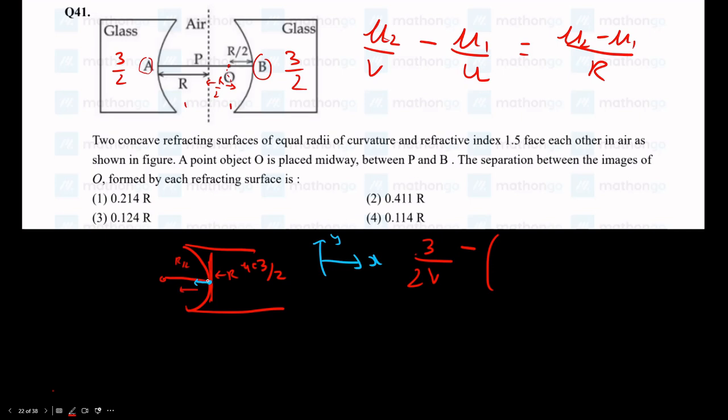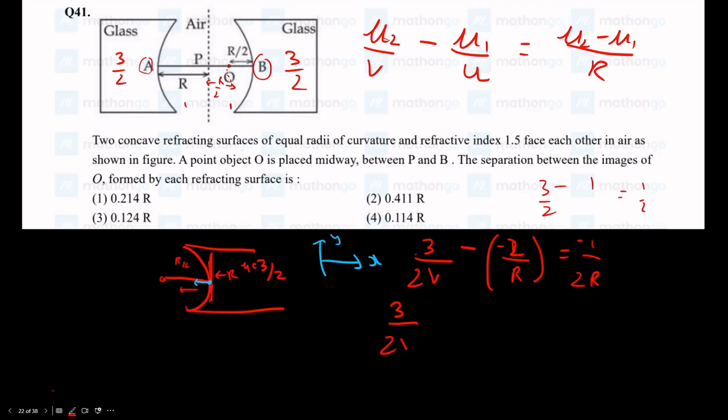We are traveling along the negative x-axis. Our x coordinate of our object is negative. So we take the sign convention here, minus mu1, which is just 1, by u, which is minus r by 2, is equal to (mu2 minus mu1), 3 by 2 minus 1, which is 1 by 2. Mu2 minus mu1 is 1 by 2, and the radius of curvature is again what? Minus r, because it's curving in this way. So minus r.